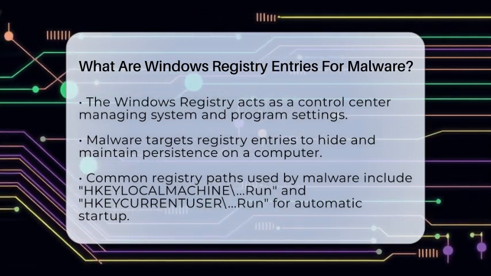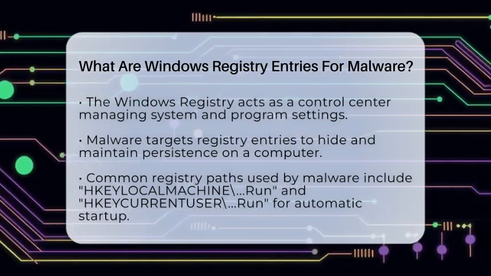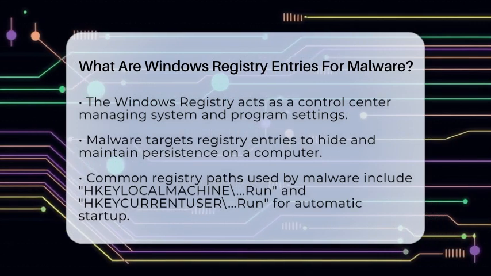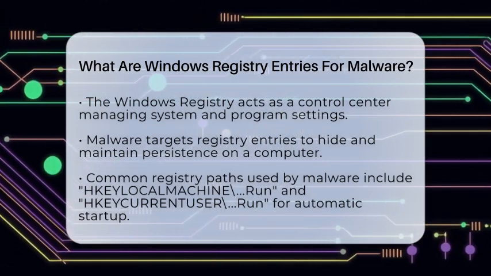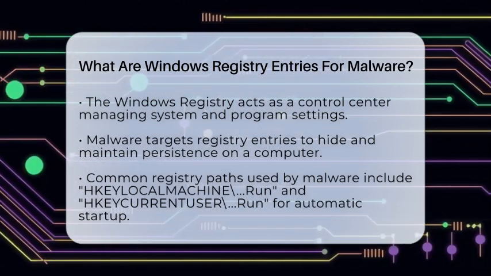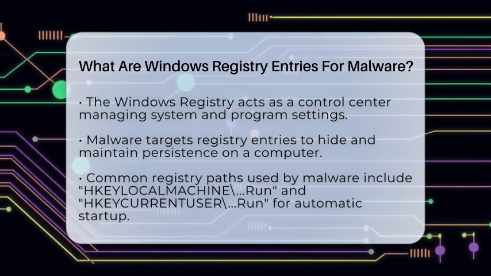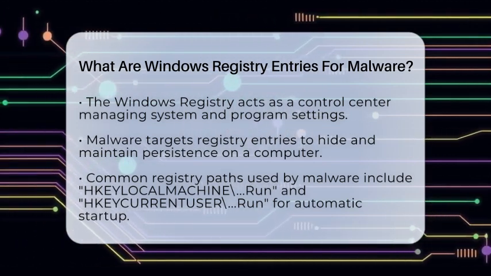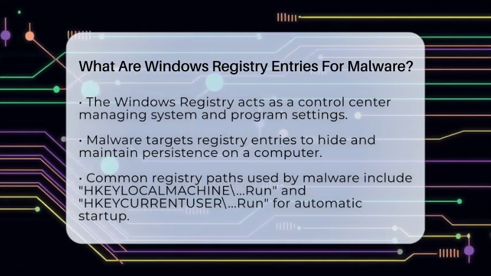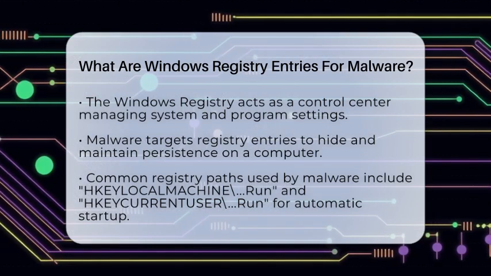The Windows registry is a large database that stores settings and options for your operating system and programs. Malware targets this database because it controls what runs when your computer starts and how it behaves. One common trick is adding entries to specific parts of the registry that automatically launch malicious programs when Windows boots up.